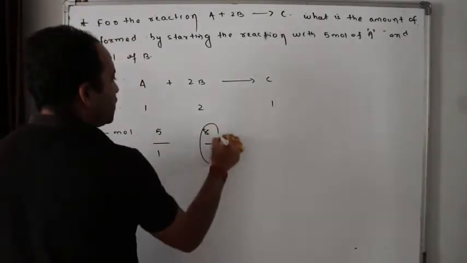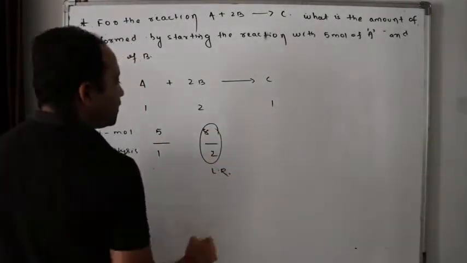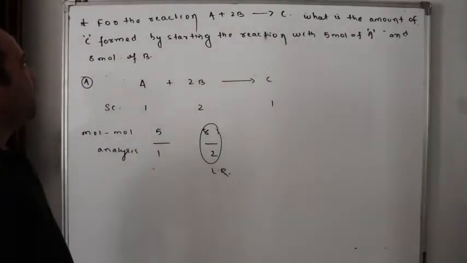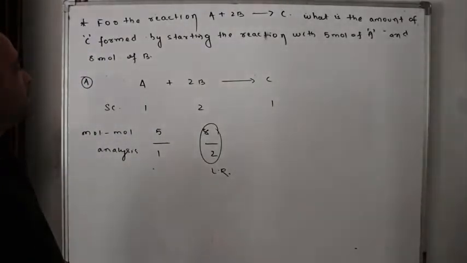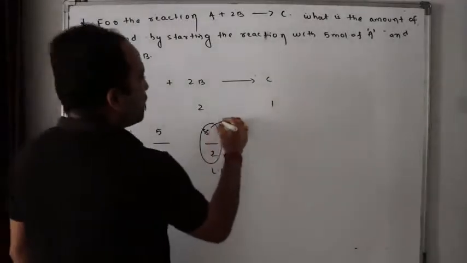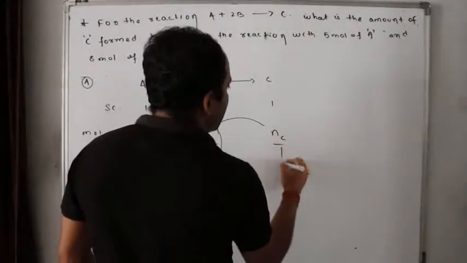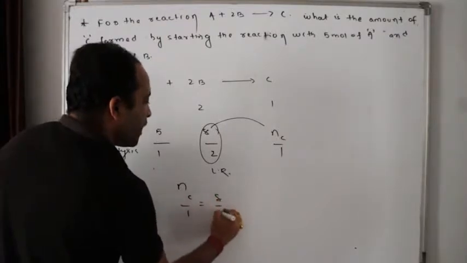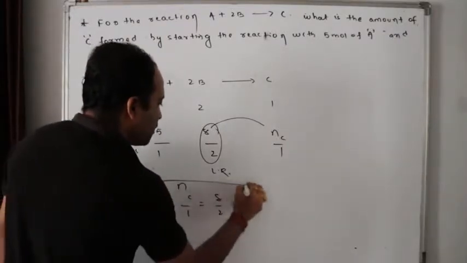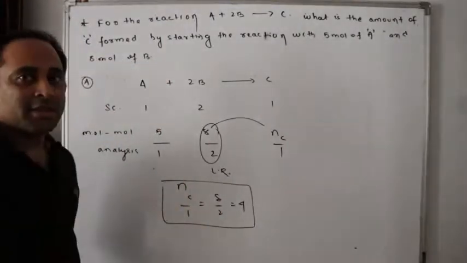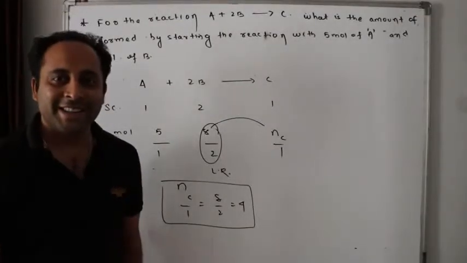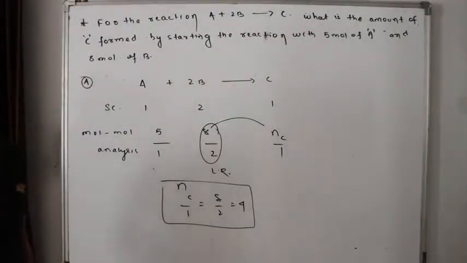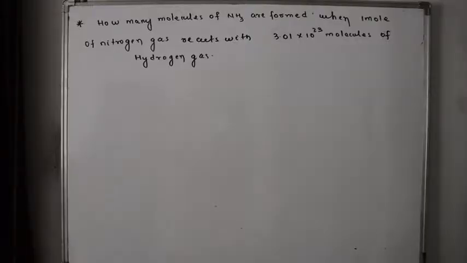So this is the limiting reagent, isn't it? So limiting reagent will be included in the reaction. Number of moles of C by 1 is equals to 8 by 2, that is equals to 4. Number of moles of C is equals to how much? 4. Easy. I told you, this is the most easy question, isn't it? Now, let's go for the next question.